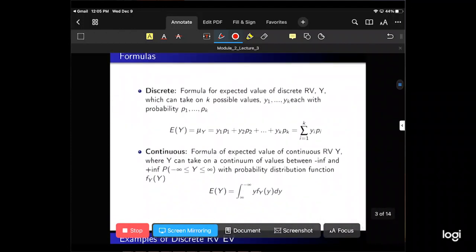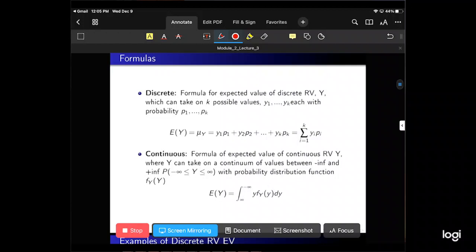Some formulas. For a discrete random variable, the formula for the expected value of the random variable y, which can take on k possible values y1 through yk, each with probability p1 through pk, is the expected value of y equals mu y. I'm just going to write this bit again because it's by definition. We'll see mu y a bunch, and it's equal to y1 times its probability plus y2 times its probability, and so forth, yk times its probability.